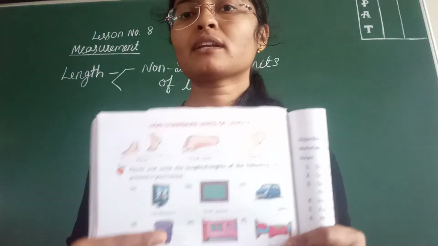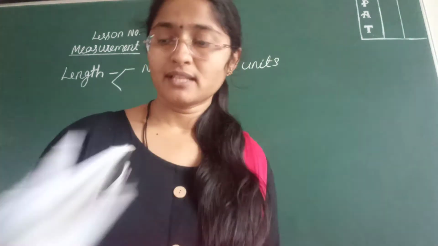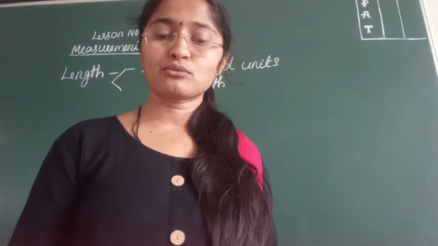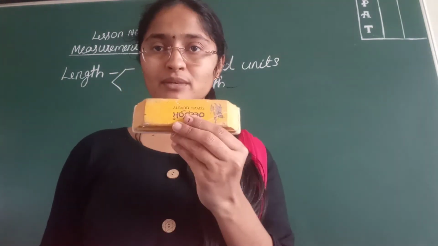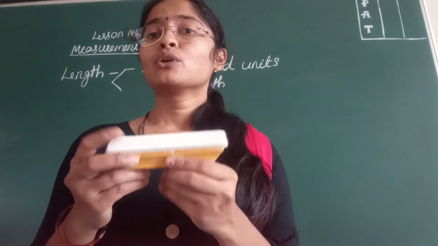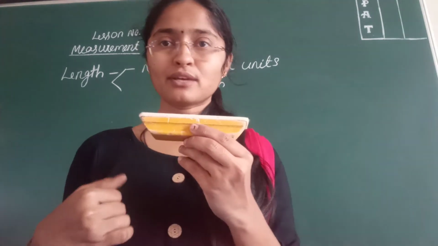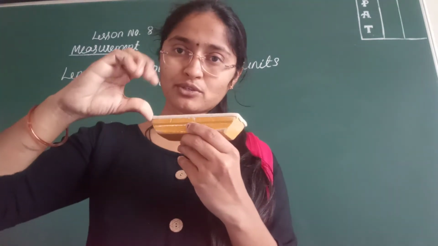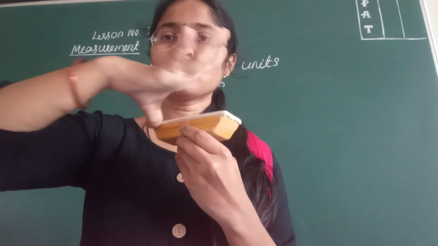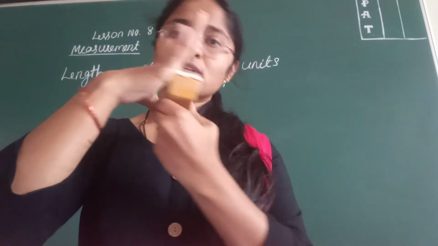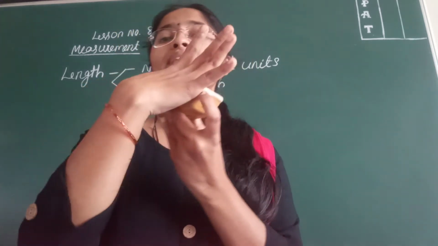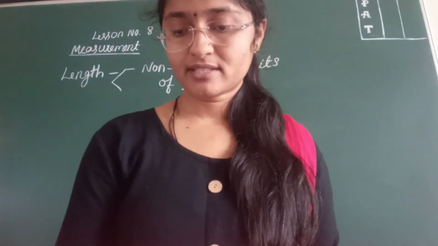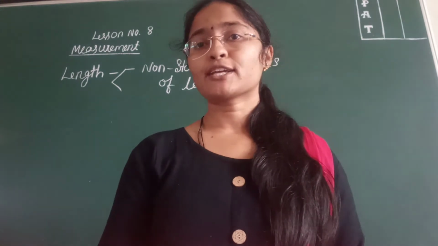If they wanted to measure the length of an object, they used their leg and hand. If they want to measure this duster using hand span, how did they measure? You need to hold like this from this end to this end. Till where did it come? Till here. Yes, like this they measured in olden days, but this will not give an accurate answer.